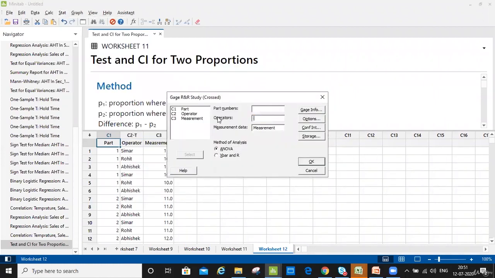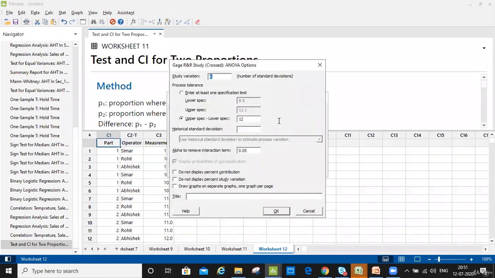In part, you will mention the parts. In operator, you will mention the operators. And in the measurement data, you mention the measurement that you've taken. Okay. And then in options, you give any tolerance that you want to give. So I've given a tolerance of 12 here. This is the upper specification, lower specification.